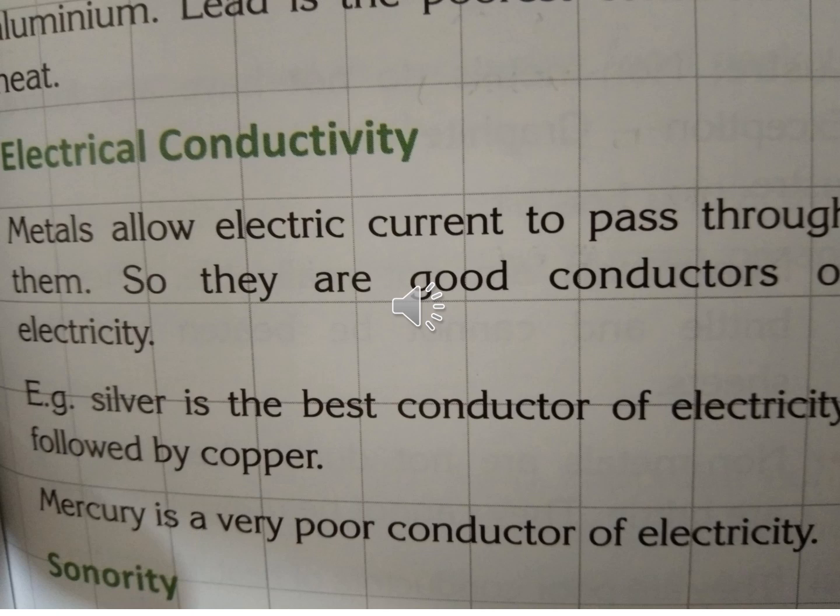Metals allow electric current to pass through them, so they are good conductors of electricity. Example, silver is the best conductor of electricity, followed by copper. Mercury is a very poor conductor of electricity.